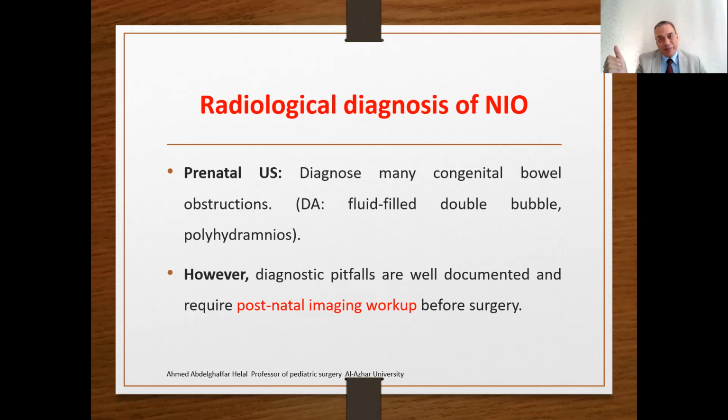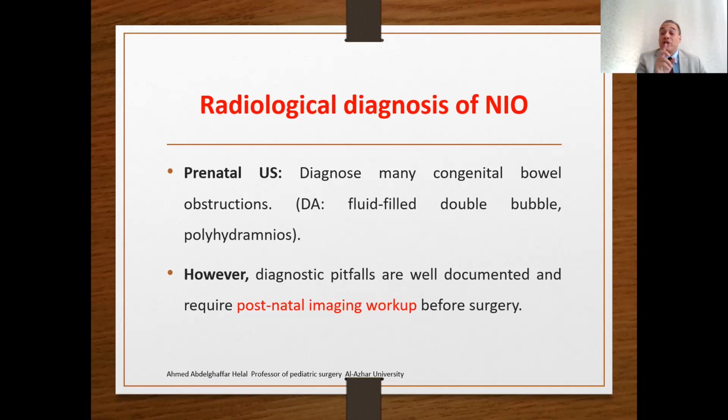So we have the clinical presentation, the physical examination, and the radiological diagnosis. Clinically, bilious vomiting, distension, and failure to pass meconium. Physically, initially there will be no signs diagnosing mid-gut volvulus; later it may develop with peritonitis.